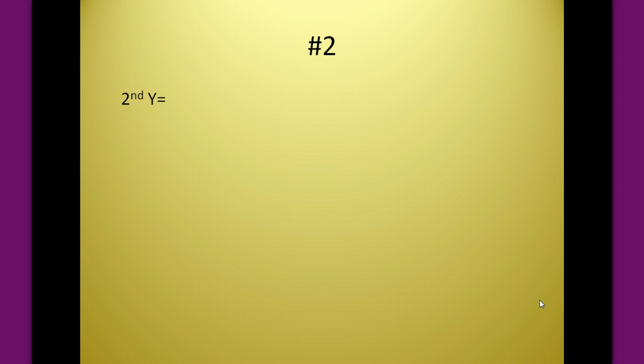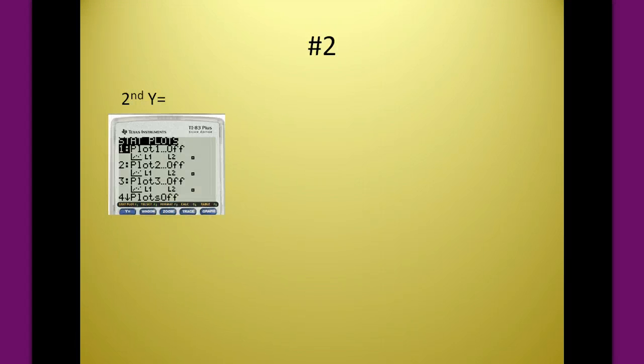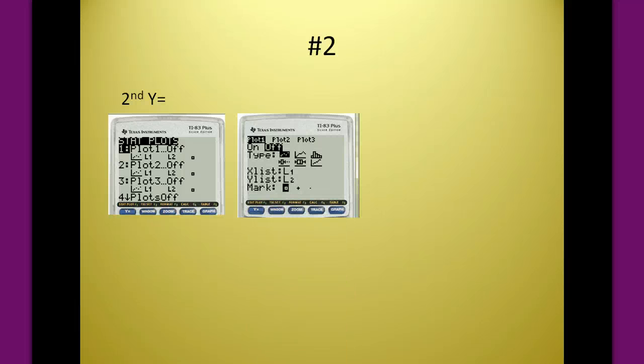Since we have the data in our lists, I'm going to use a scatter plot and hopefully clarify what's going on. So if you use second y equals, you get this plot menu. And I want you to press enter on the first screen and you get this, which has the plot 1 off, and I'll leave that on. It has the correct scatter plot I'm interested in. We're going to have to talk about these X list and Y list. We have to tell it where to find our domain and our range values.